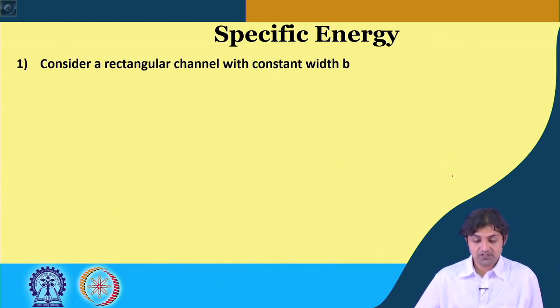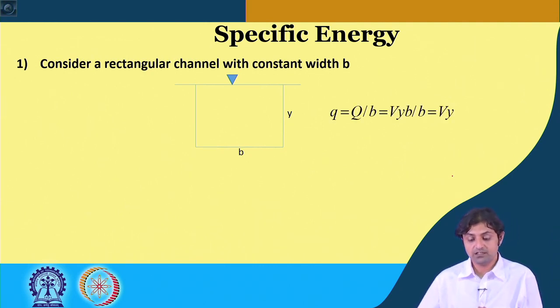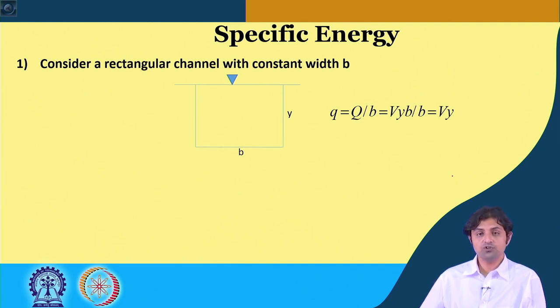Now, for the specific energy, we consider a rectangular channel with a constant width of B, something like this, and having depth y. So, small q is going to be capital Q by B, discharge per unit width. Q is given by velocity into y into B. So, small q is going to be V, the velocity, into the depth.